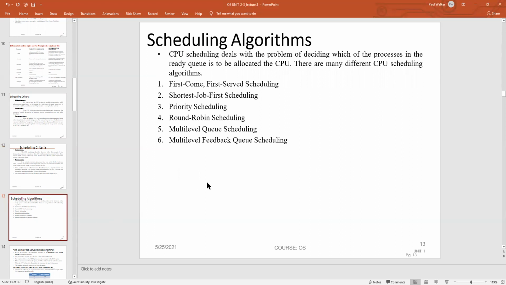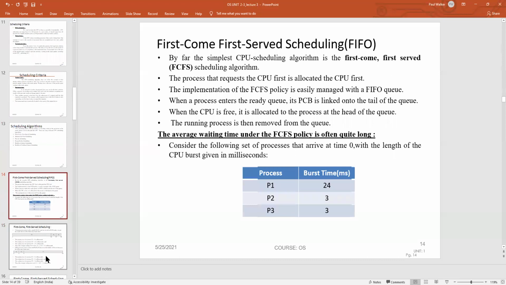Based upon CPU performance, the scheduling algorithms can be classified into first come, first serve scheduling, shortest job first scheduling, priority scheduling, round robin scheduling, multi-level queue scheduling, and multi-level feedback queue scheduling. In this class, we are going to discuss the first in, first out algorithm, otherwise called the first come, first served, FCFS, algorithm.